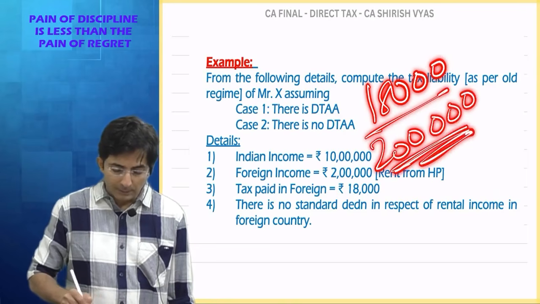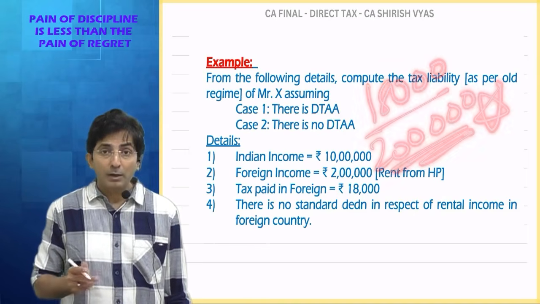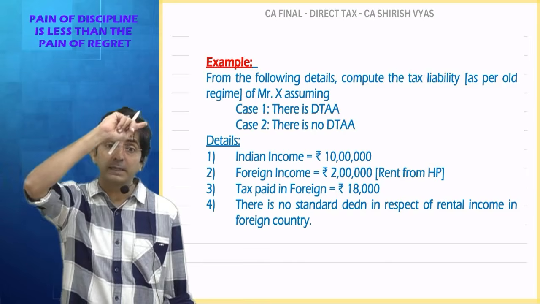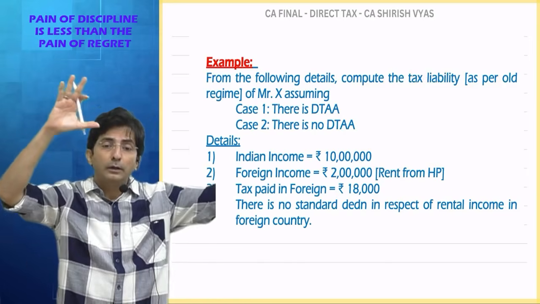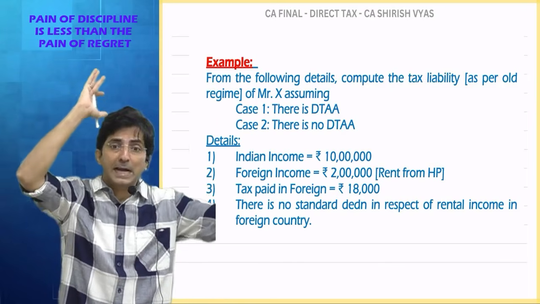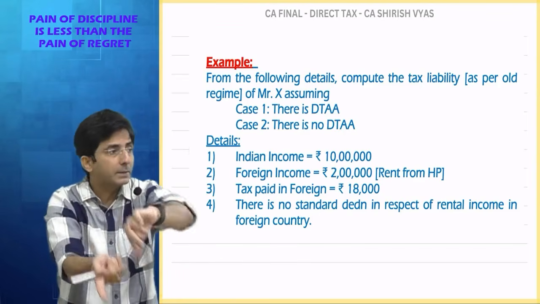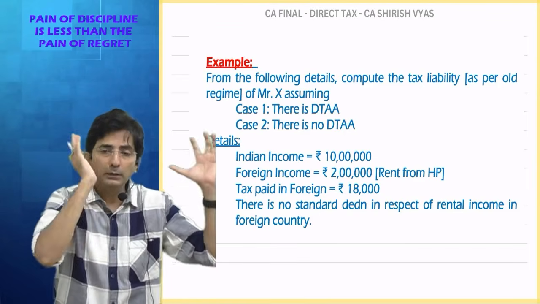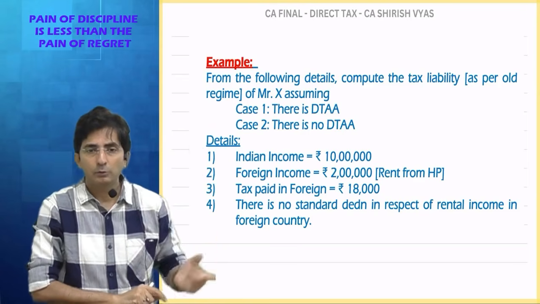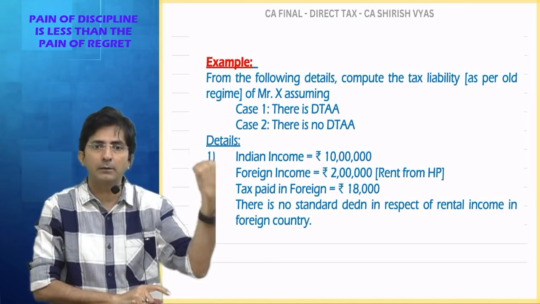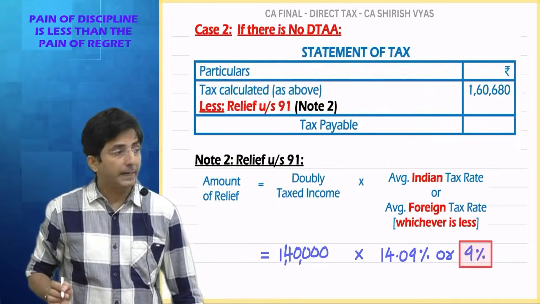Are you noticing 2 lakhs is without standard deduction? Because right now I am finding the foreign percentage, which is based on foreign law. In foreign, the full 2 lakhs was taxed and the amount came to 18,000. So 18,000 divided by 2 lakhs, how much? 9%.